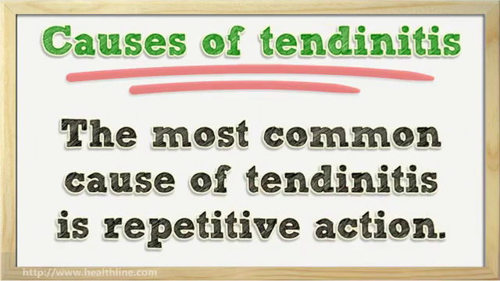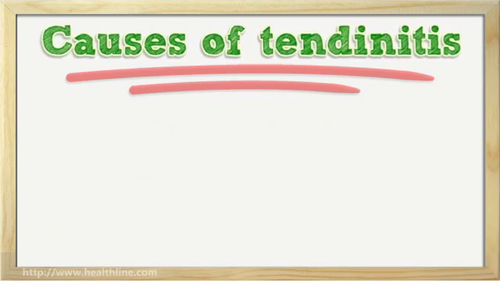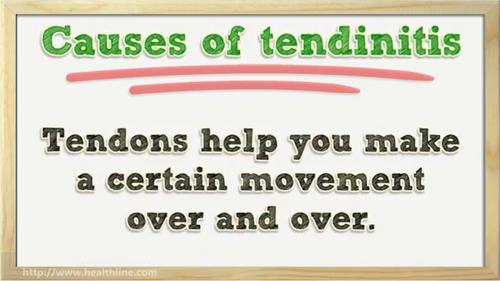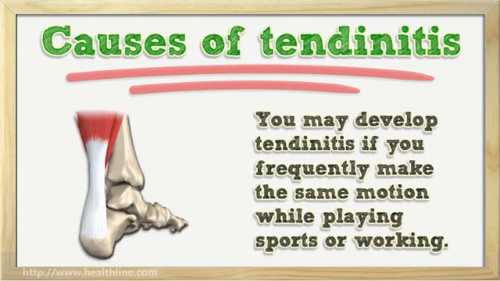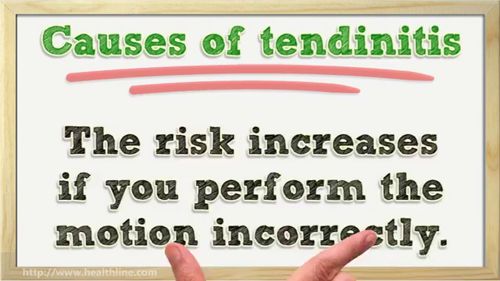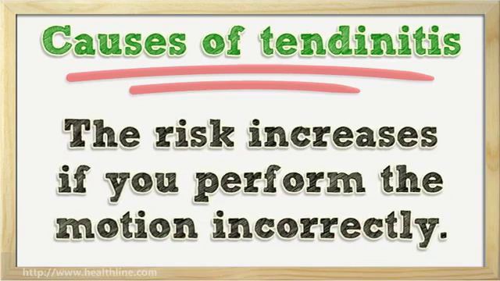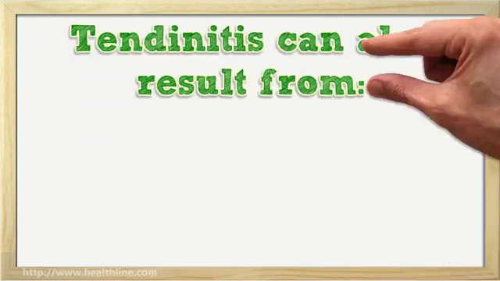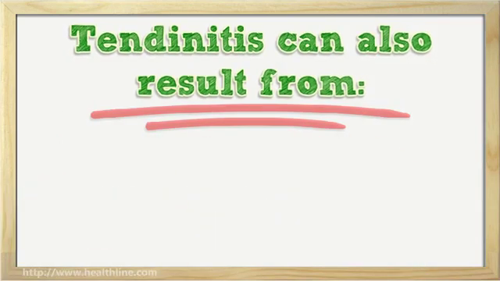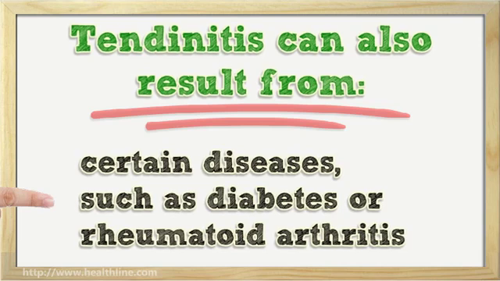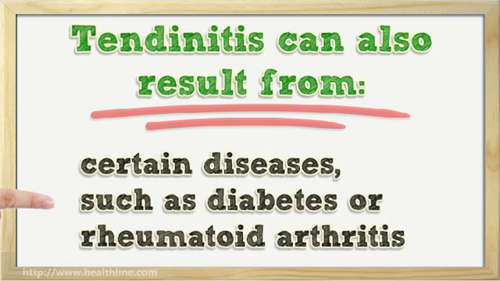Causes of tendinitis. The most common cause of tendinitis is repetitive action. Tendons help you make a certain movement over and over. You may develop tendinitis if you frequently make the same motion while playing sports or working. The risk increases if you perform the motion incorrectly. Tendinitis can also result from injury, aging, or certain diseases, such as diabetes or rheumatoid arthritis.